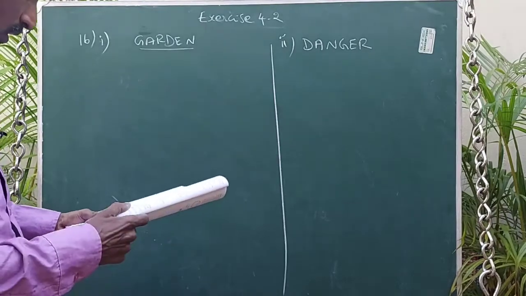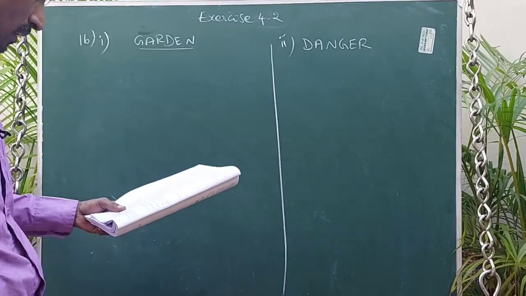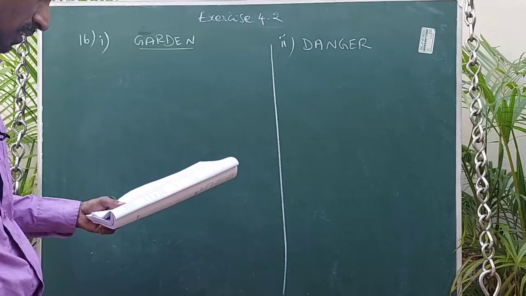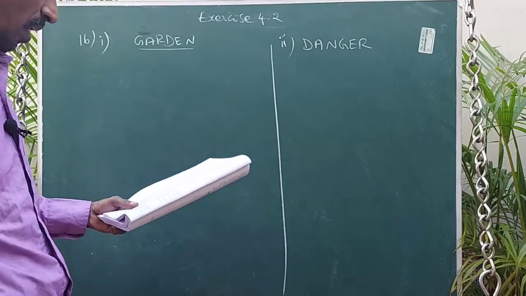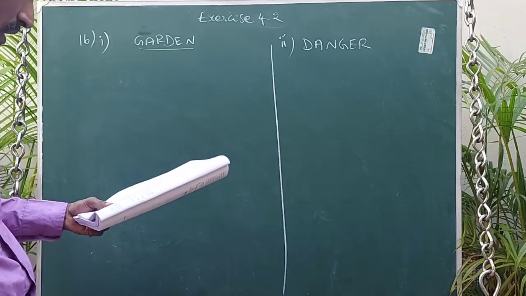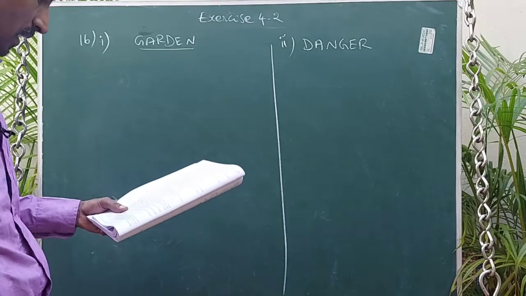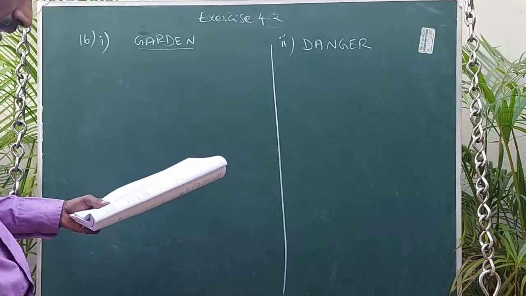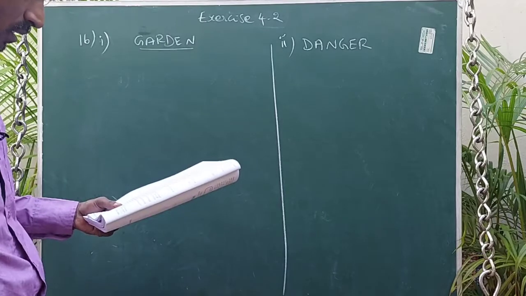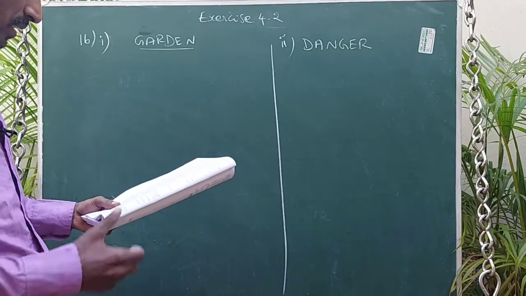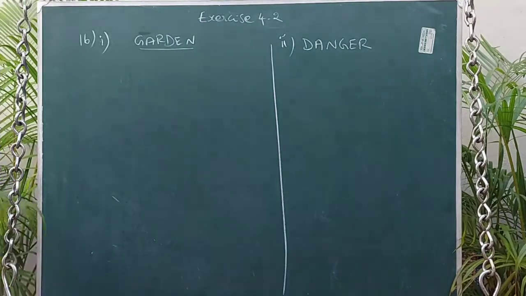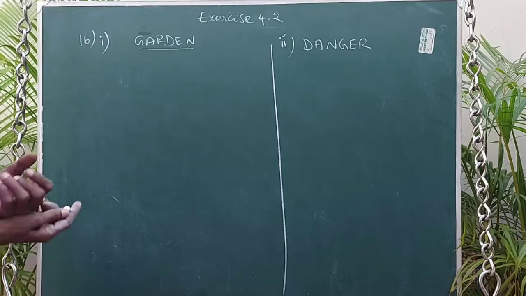Just now I am reading the question. If the letters of the word GARDEN are permuted in all possible ways and the strings thus formed are arranged in dictionary order, then find the ranks of the word GARDEN. Second one, DANGER. So our aim is to find out the rank of the word. Find the ranks of the words GARDEN and DANGER.